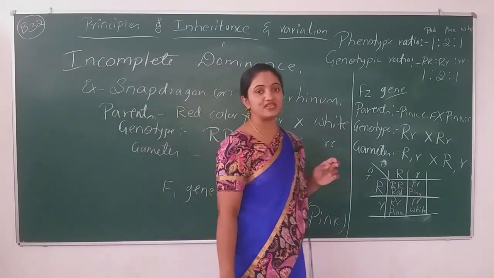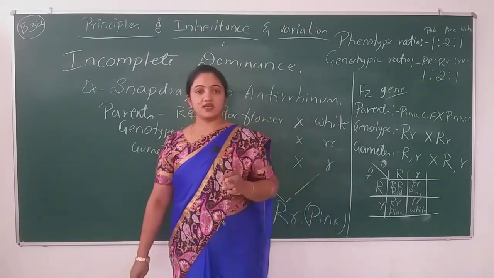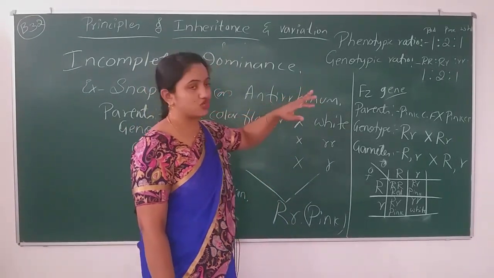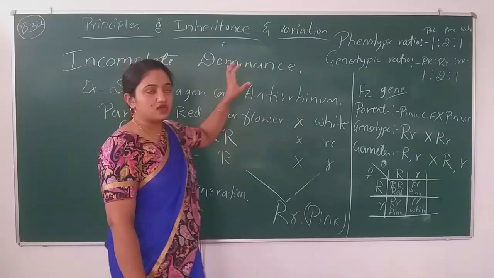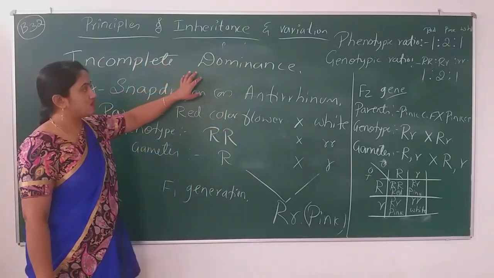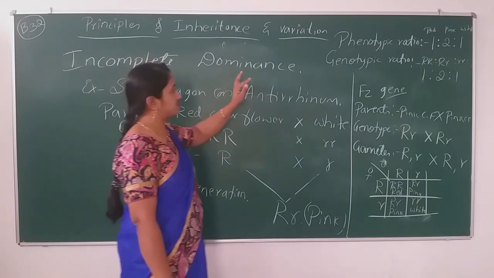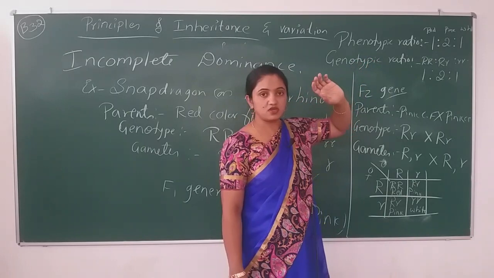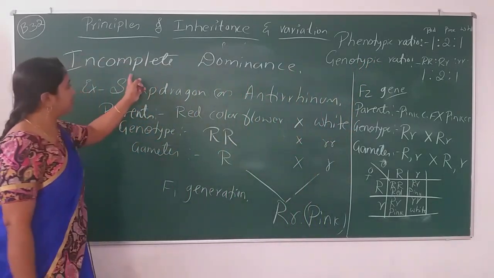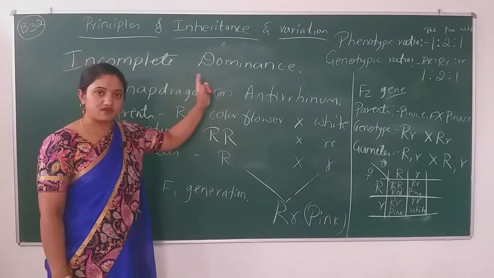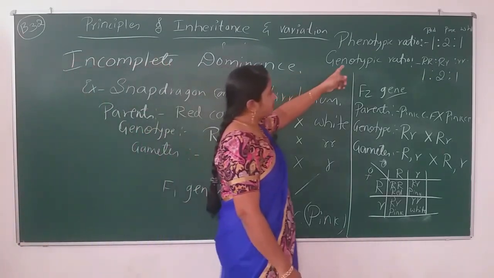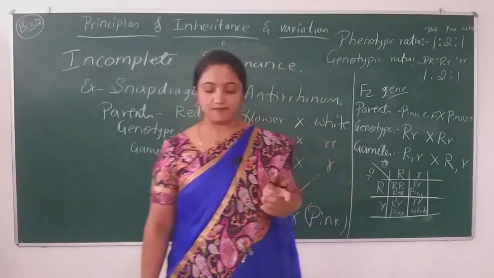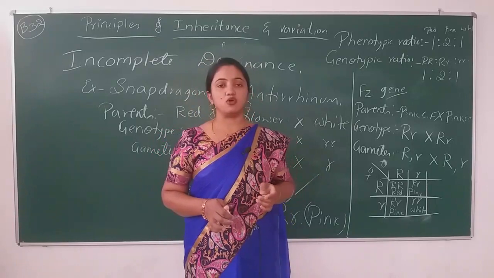Both are similar. Now in the examination they may ask which inheritance has the same phenotypic and genotypic ratios. Which inheritance is it? It is incomplete dominance. So this is the cross, and in the offsprings the ratios are similar. Okay, so this is all about incomplete dominance.